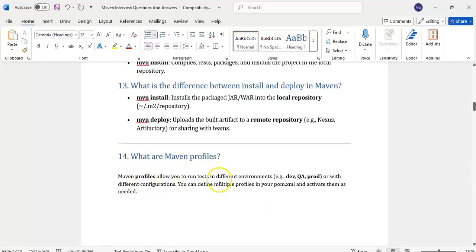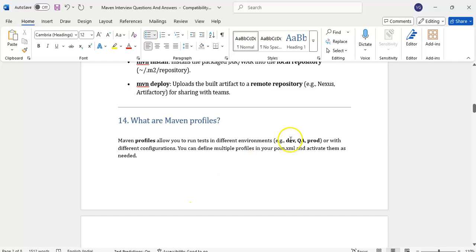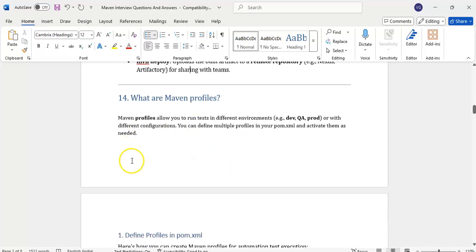What are the Maven profiles? Suppose you want to run test cases on the dev environment, QA environment, production environment with different configurations. Then profiles will be useful whenever we want to run test cases on different environments or different browsers. These profiles help.